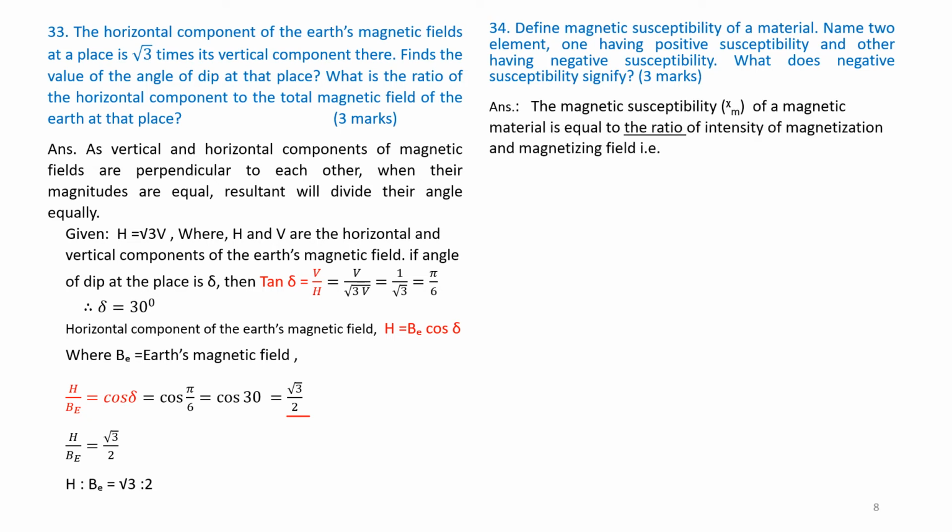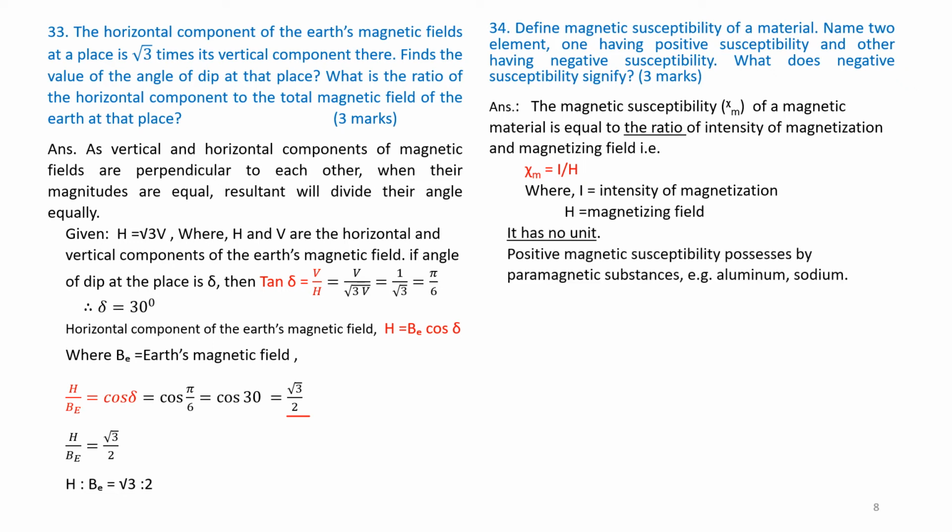Answer. The magnetic susceptibility Xi m of a magnetic material is equal to the ratio of intensity of magnetization to the magnetizing field. Therefore, Xi m is equal to I over H, where I is the intensity of magnetization and H is the magnetizing field. It has no unit.